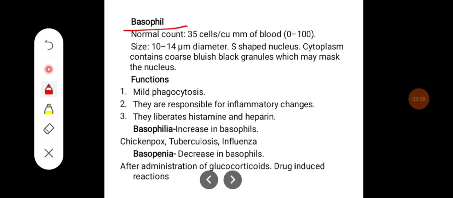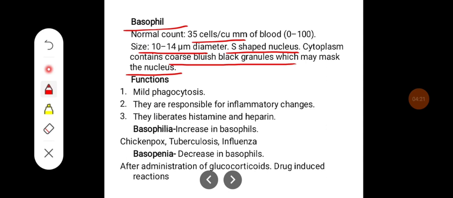Basophil normal count is around 35 cells per cubic millimeter of blood, can range from 0 to 100. Size is 10 to 14 microns, slightly smaller than the neutrophil. There is an S-shaped nucleus. Cytoplasm contains coarse bluish black granules which may sometimes mask the nucleus.